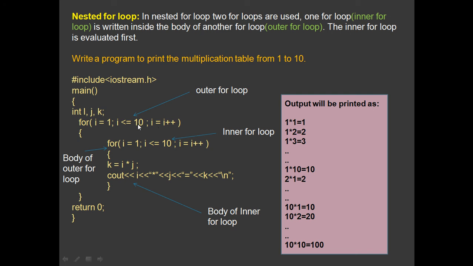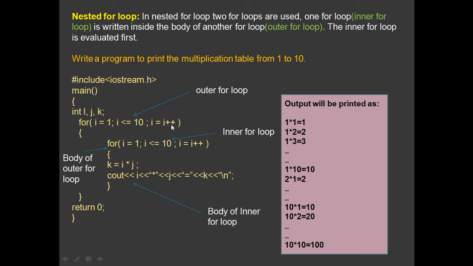If you change this value here from 10 to 5, okay, you will get the multiplication table of 1, like 1 into 1, 1, 1 into 2, 2, 1 into 3, 3, 1 into 4, 4, 1 into 5, 5. You will not get 1 into 10, 10. It will be till 5. And even for 10, it will be 10 into 5 equals 50. Clear? So like that you make some changes in the program logic.